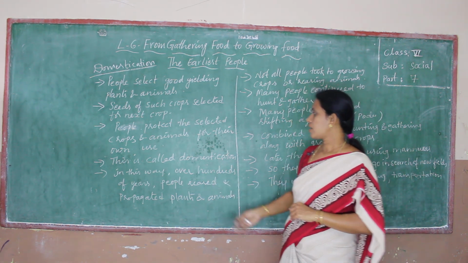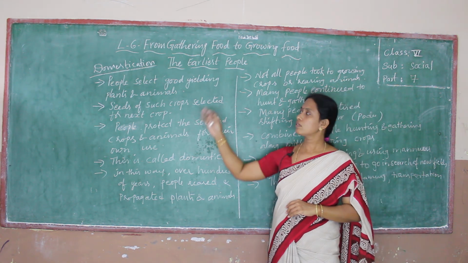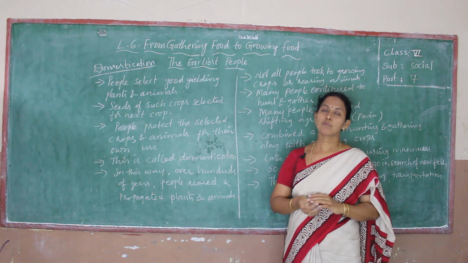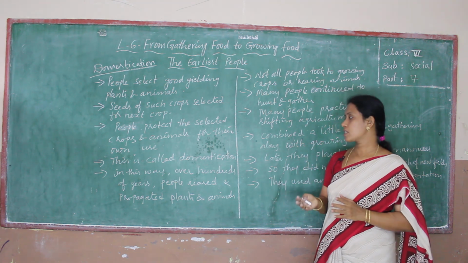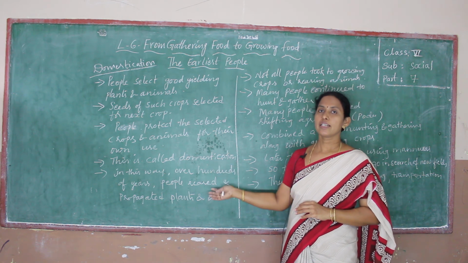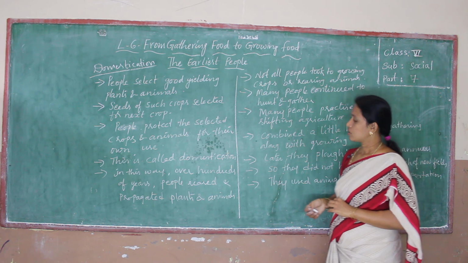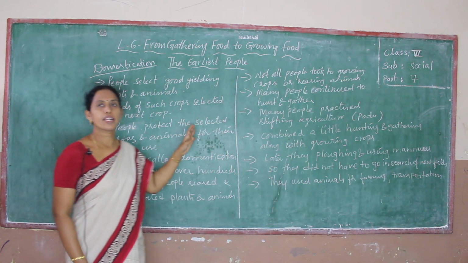In this way, over hundreds of years, people reared and propagated plants and animals. When the people started domestication, they did it over hundreds of years. The earliest people protected the farms and reared animals for so many years. Not all people took to growing crops or rearing animals.